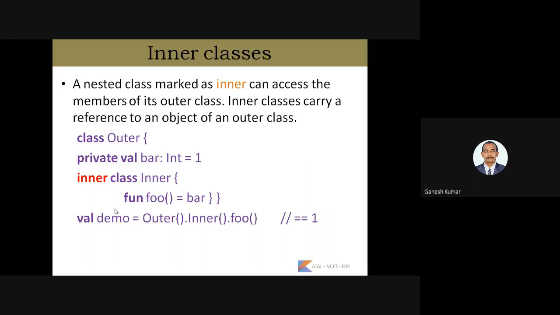Here, if you want to make that possible, we have to specify that this class will be the outer class, and the nested class declared inside will be the inner class, with the help of the inner keyword. Here, the nested class marked as inner can access the members of its outer class.